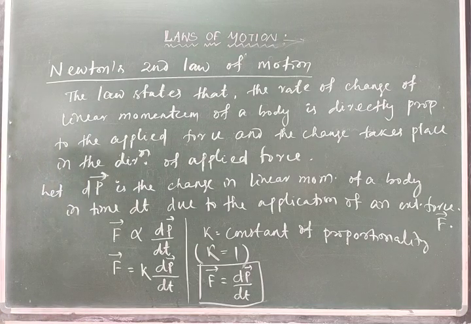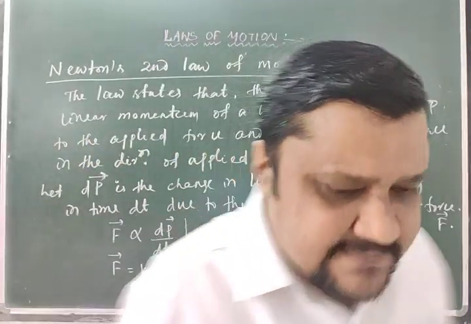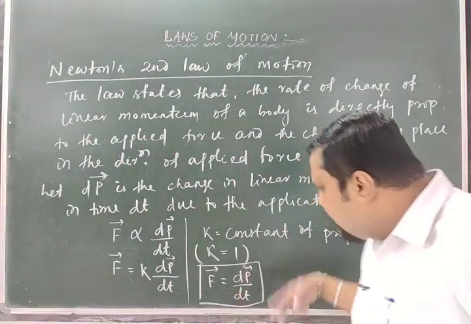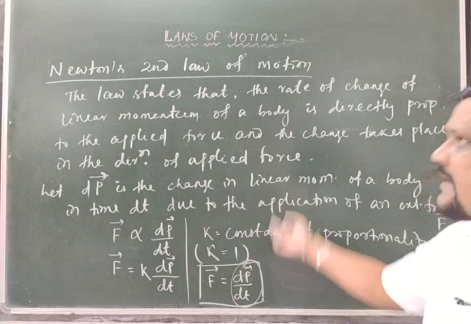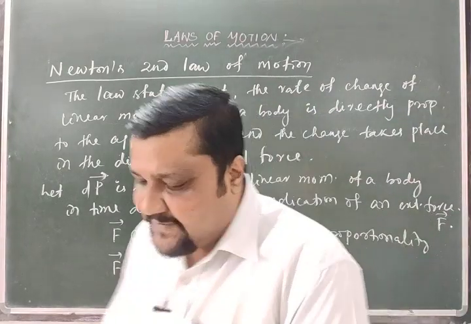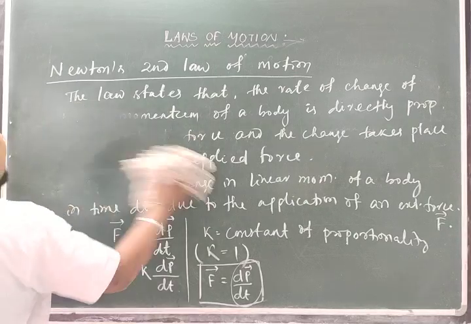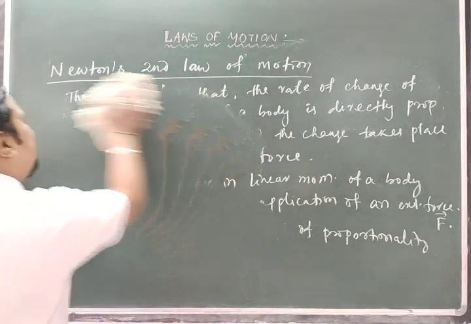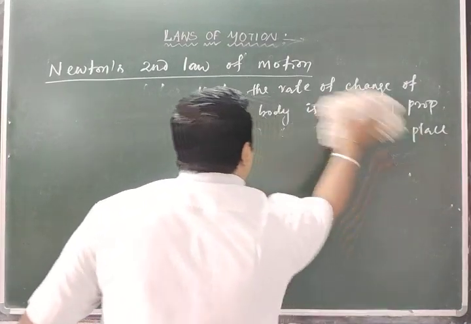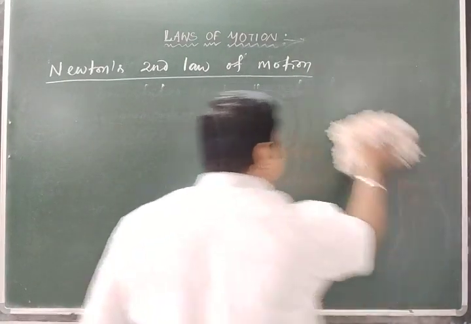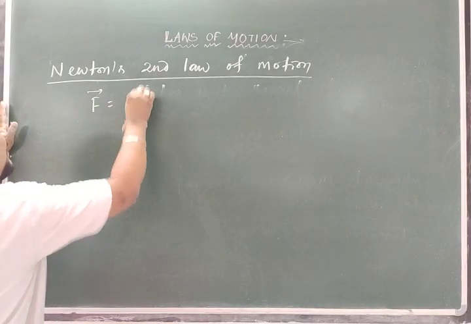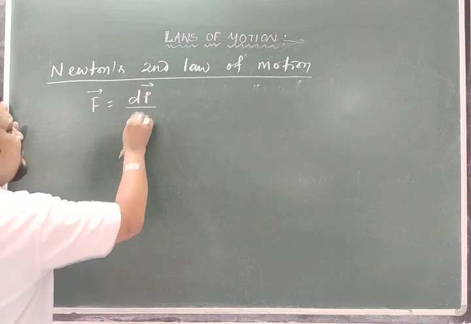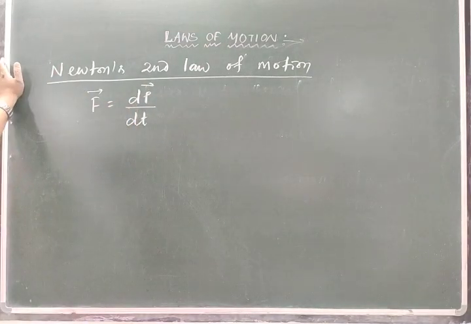From here, we can extend this law to find what this rate of change of momentum produces in the body. Let me extend F equal to dp by dt. The second law gives me F, the applied external force, equal to dp by dt, the rate of change of linear momentum.